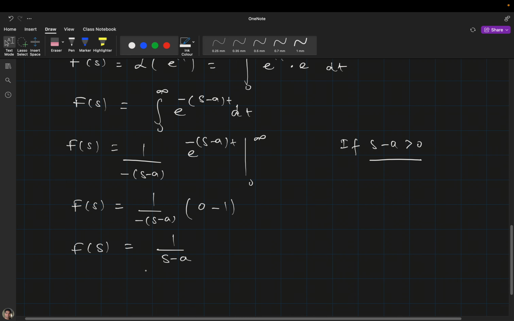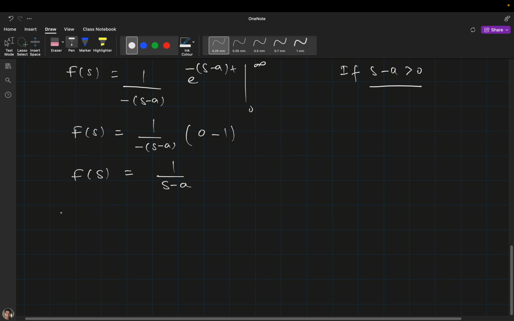Now we will go through some rules. That is linearity of Laplace transformation.